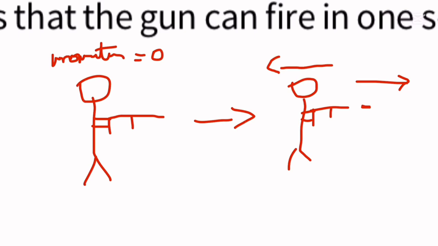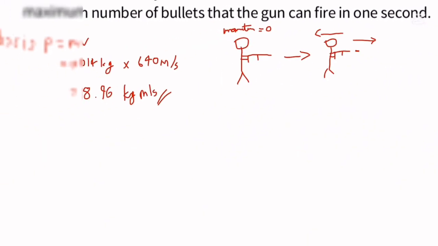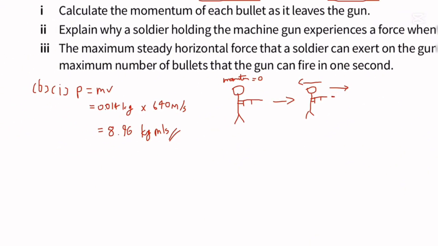So the momentum after the firing is 0, the same as before the firing. I hope you get that. You just explain that with text. I'm not going to write it out, but you get the idea.